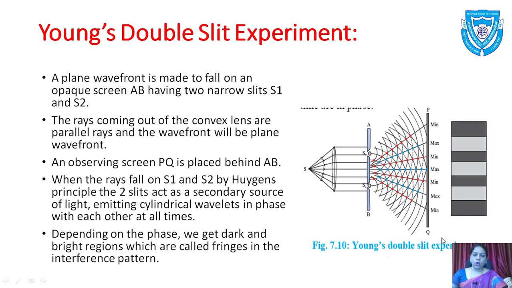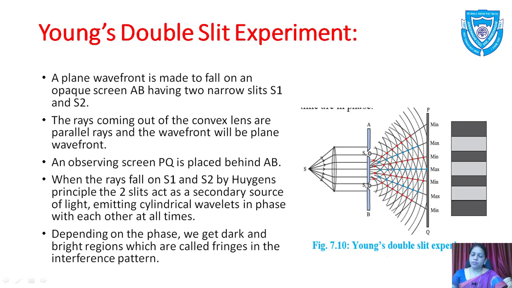When the rays fall on S1 and S2, by Huygens principle, the two slits act as secondary sources of light, emitting cylindrical wavelets in phase with each other at all times. Depending on the phase, we get dark and bright regions which are called fringes in the interference pattern. So this is the interference pattern. The blue dots have the maximum intensity, where crest falls on crest and trough on trough, they are in phase, and we get the maximum intensity.